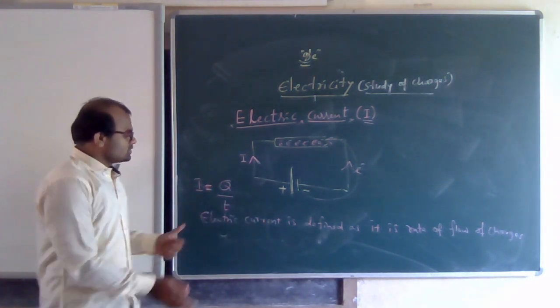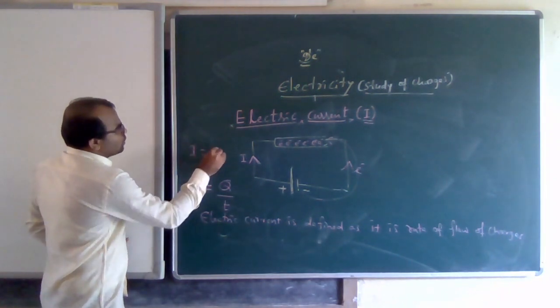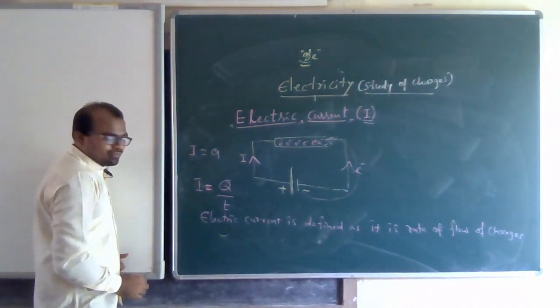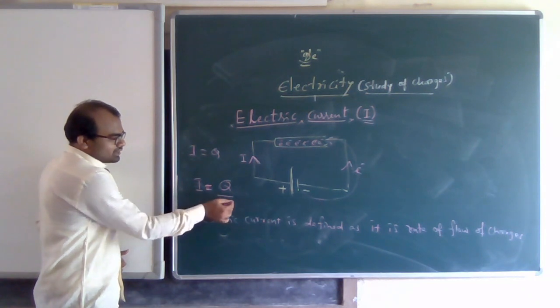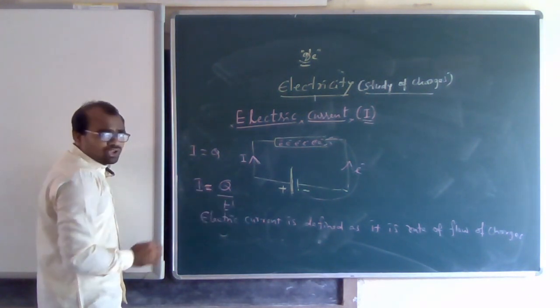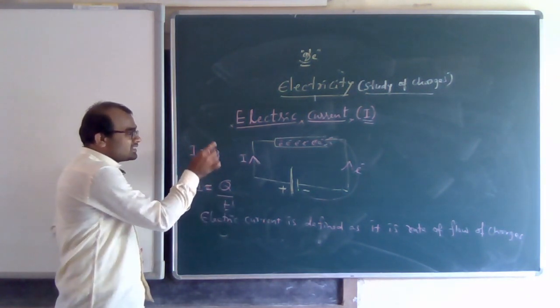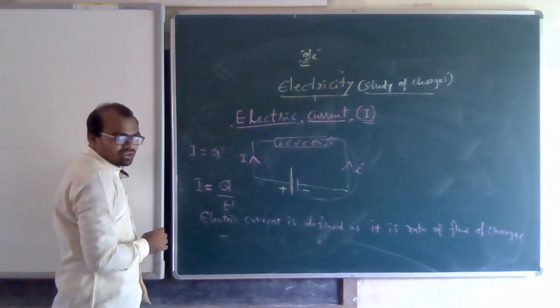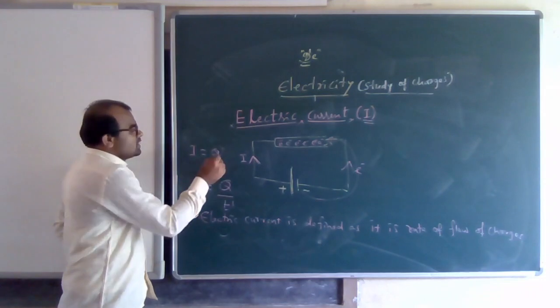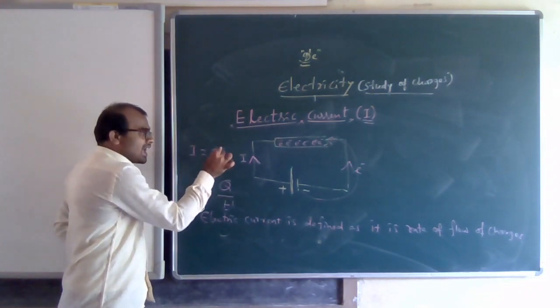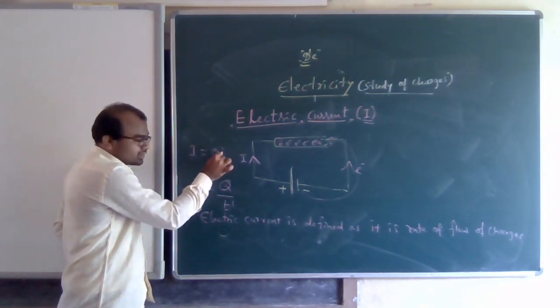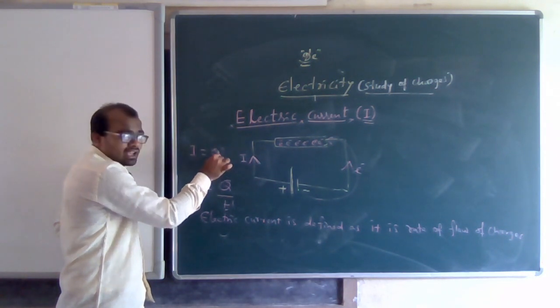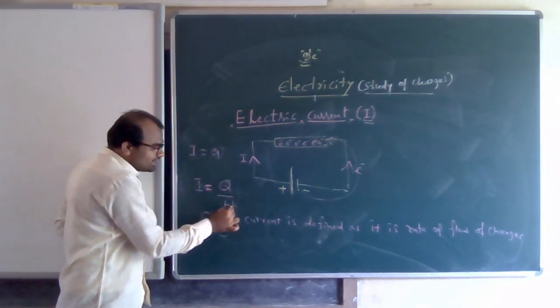In other words, you can say I is equal to Q when T becomes 1. Then we can say electric current is nothing but Q, which here is electrons, charges: the flow of electrons through a particular area in unit time.